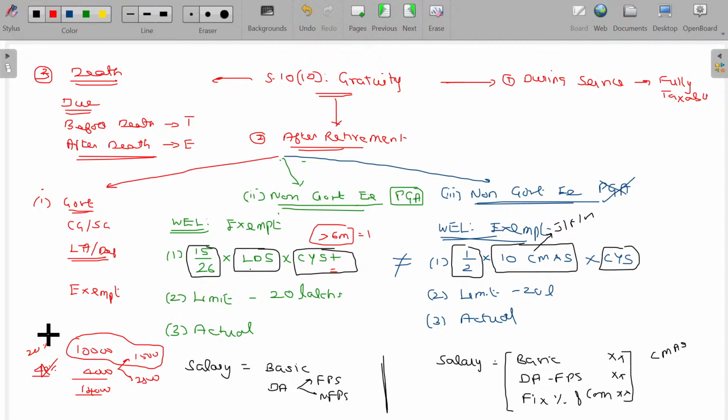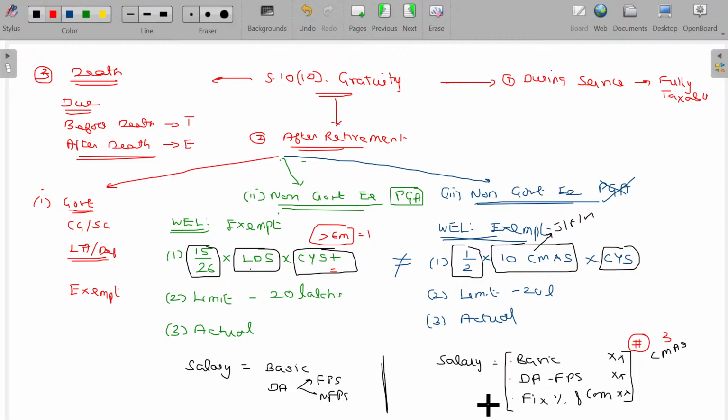So only in this case, a non-government employee covered by the Payment of Gratuity Act, DA will be forming part as well as non-forming part. Otherwise, in most of the cases, we'll consider only the forming part. These three will be there: basic, DA, and fixed percentage of commission on turnover achieved by him. You can remember this very easily. If I say salary consists of 3, these 3 items will be there. What are they? Basic, DA forming part, and fixed percentage of commission.